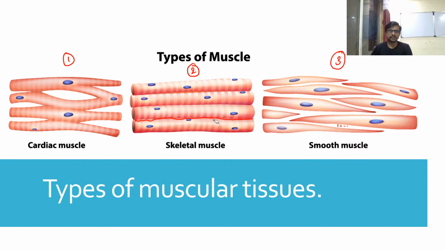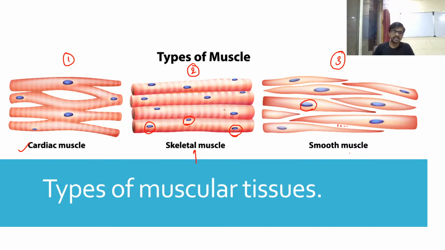But the very important point I want to show you is the nucleus present inside the cell. In cardiac muscle, there is a single nucleus in one cell. In skeletal muscle, there is more than one nucleus in one cell, and in smooth muscle there is also a single nucleus in one cell. That's why I added that line there: one or more nuclei are present depending upon the type of muscle.